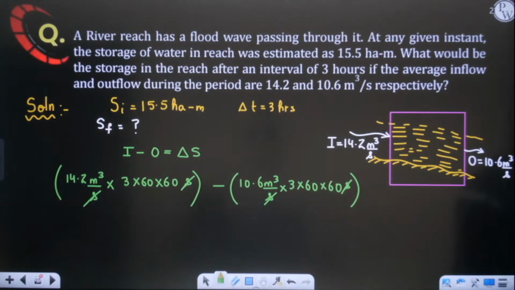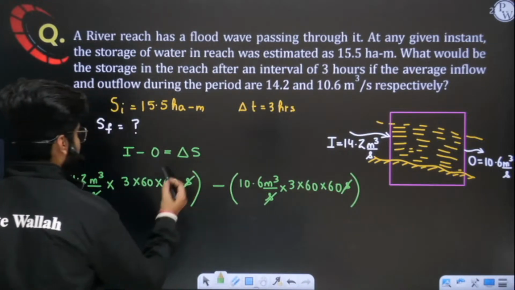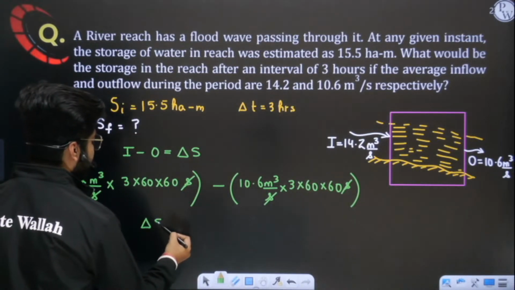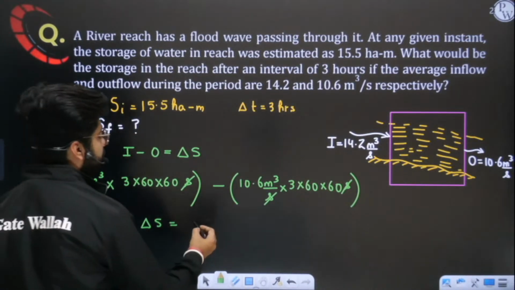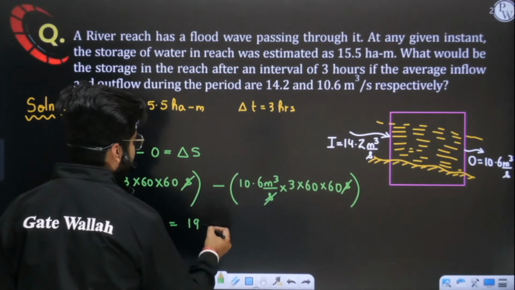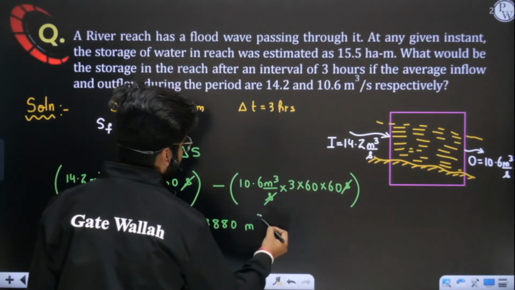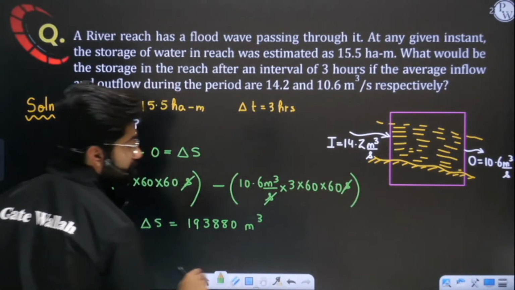Is it simple? So you will simply multiply and get it as how much? Yes, you are saying it, absolutely correct. You are giving the answer also. So delta S will be what? When you solve this and subtract, the delta S you are getting is 919,193,880 meter cube. I guess you are getting this answer.